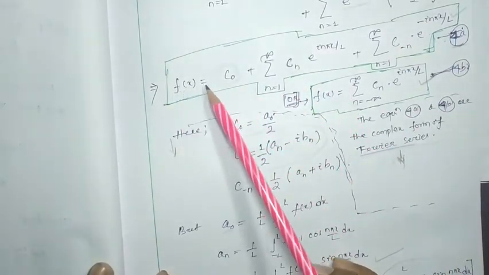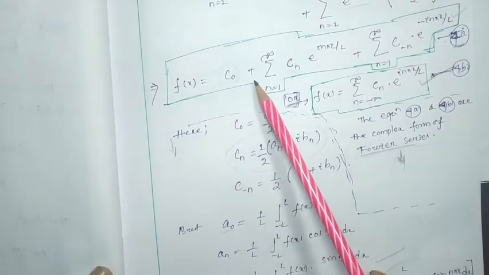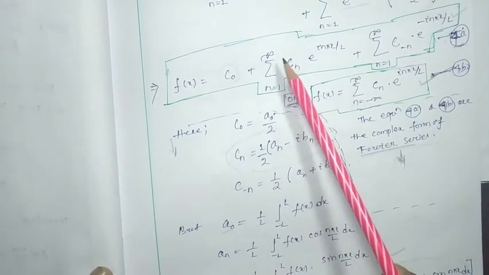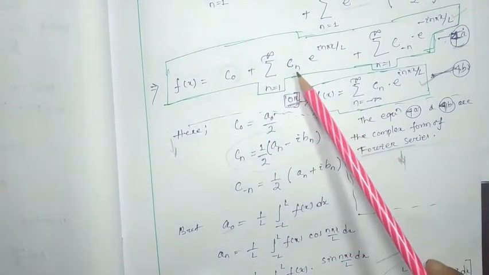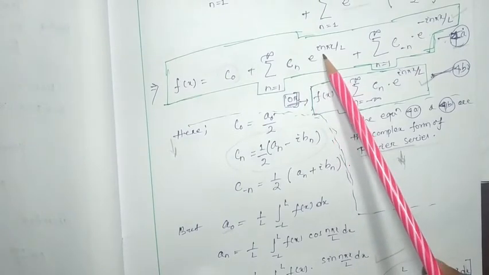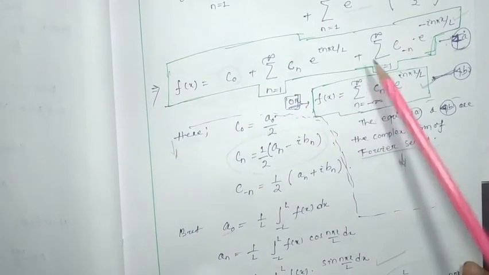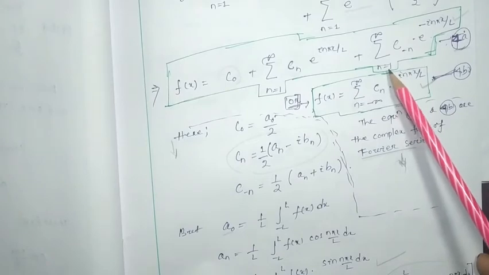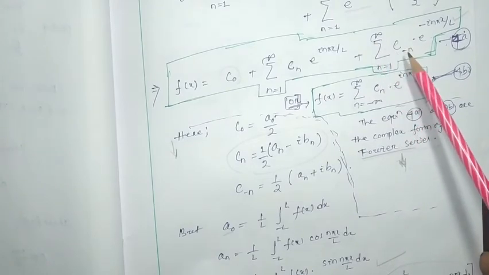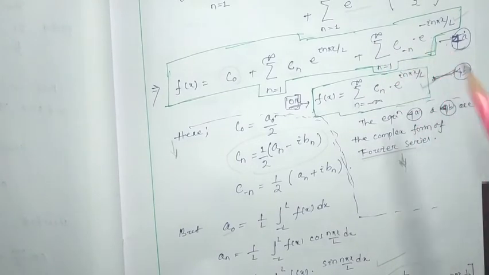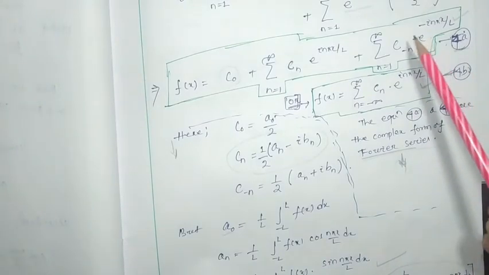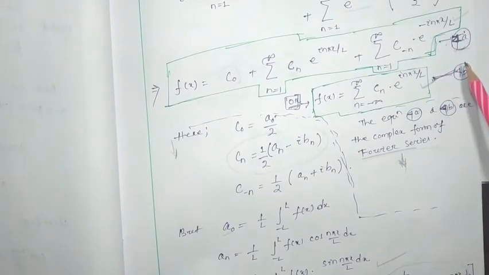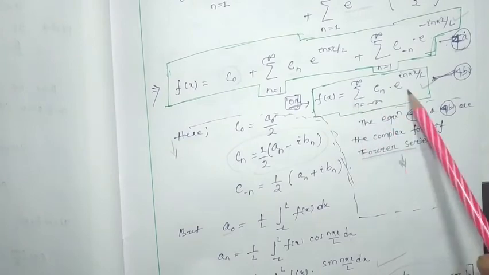That is, f(x) will be equal to c0 plus the sum from n equal to 1 to infinity of cn e to the power i n pi x by L, plus the sum from n equal to 1 to infinity of c minus n e to the power minus i n pi x by L, or this can be written in this format also.